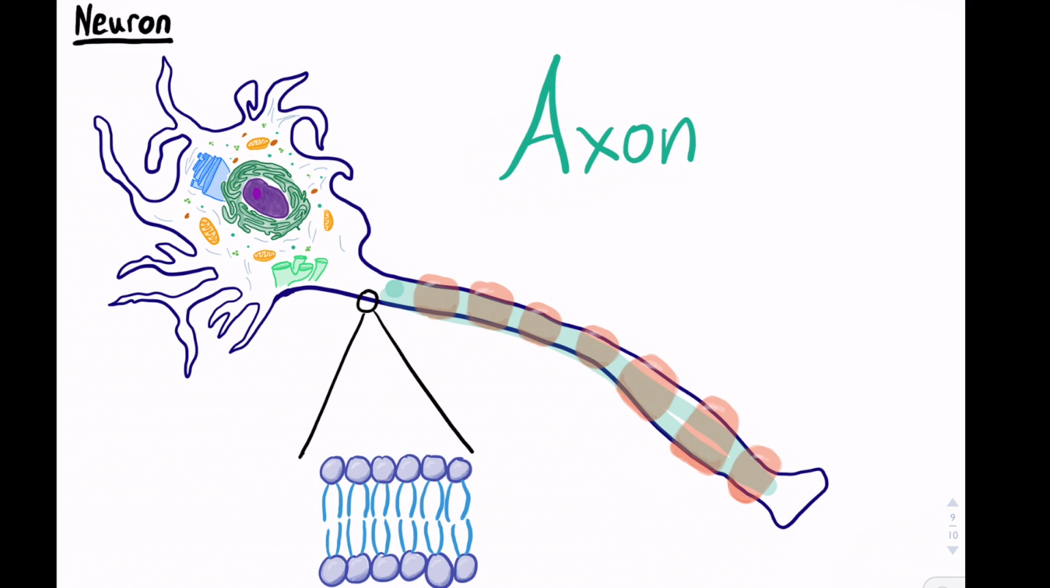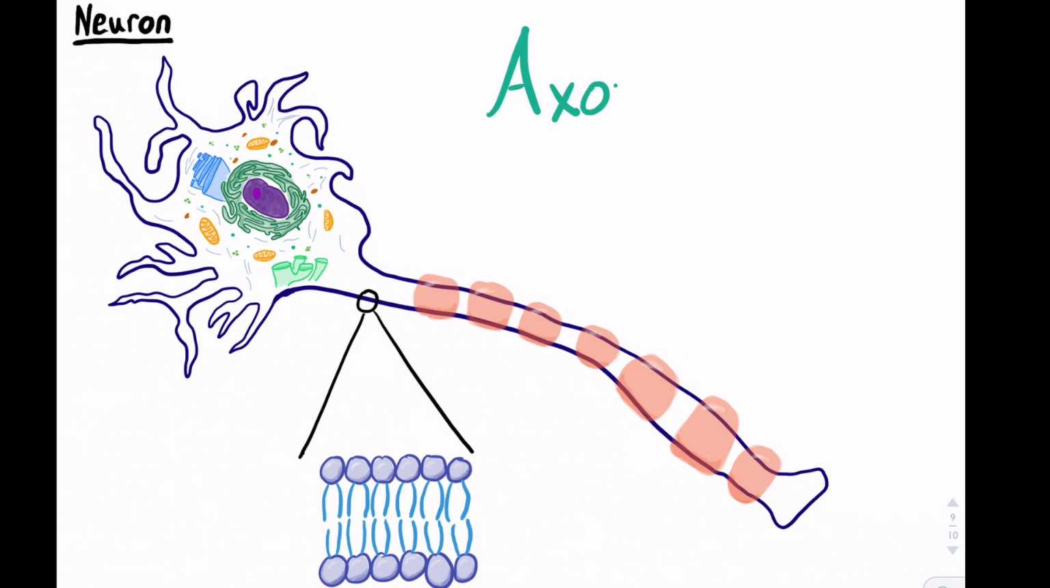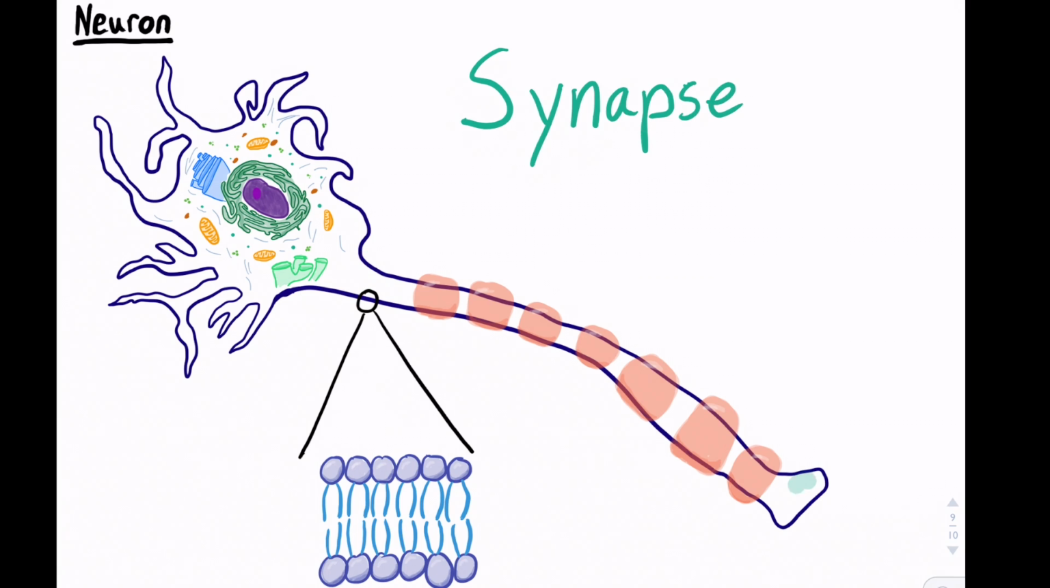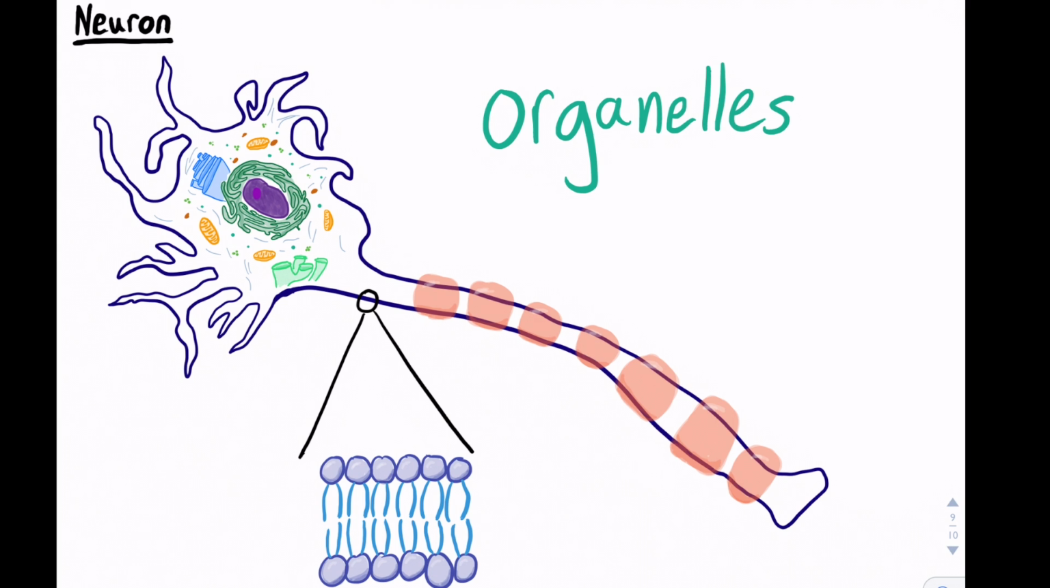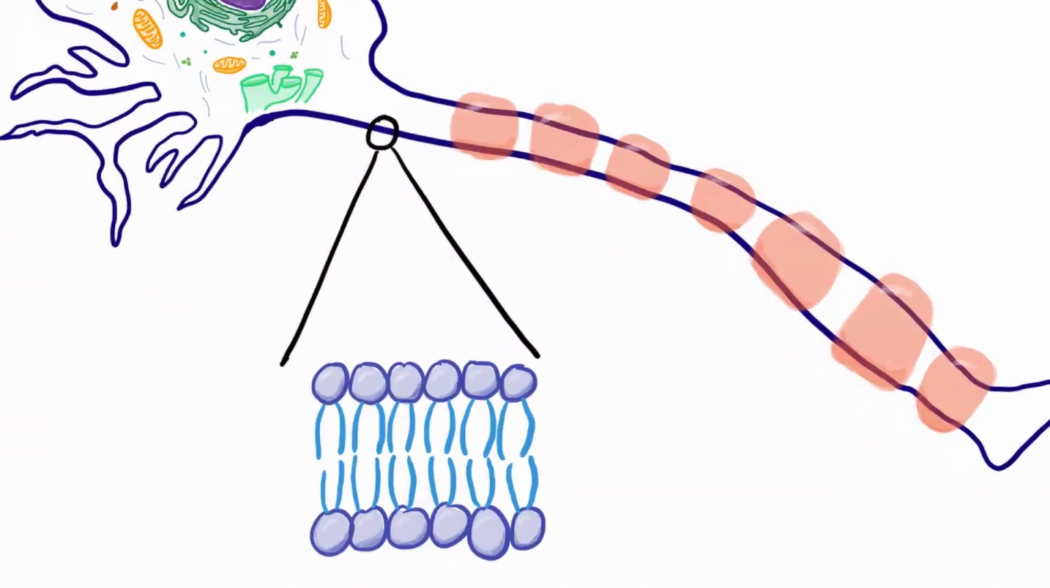The point where the soma meets the axon is the axon hillock. This is where the voltage-gated ion channels begin. The synapse is at the end, which is the junction between two cells. The cell has many organelles, including the neuron. Now you have the basis.